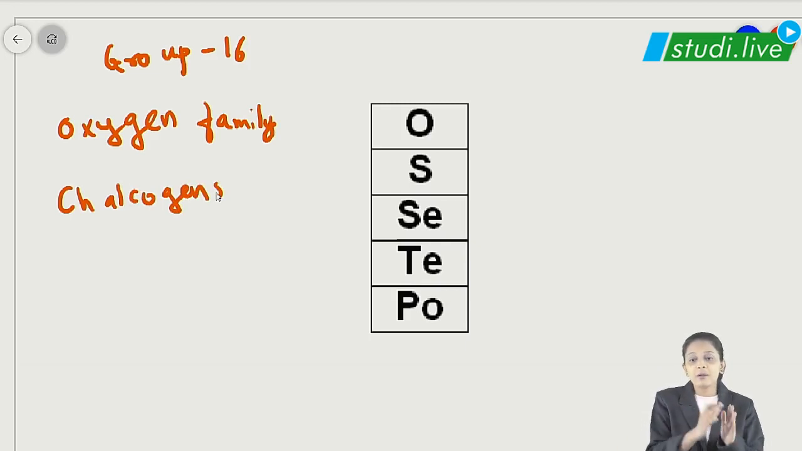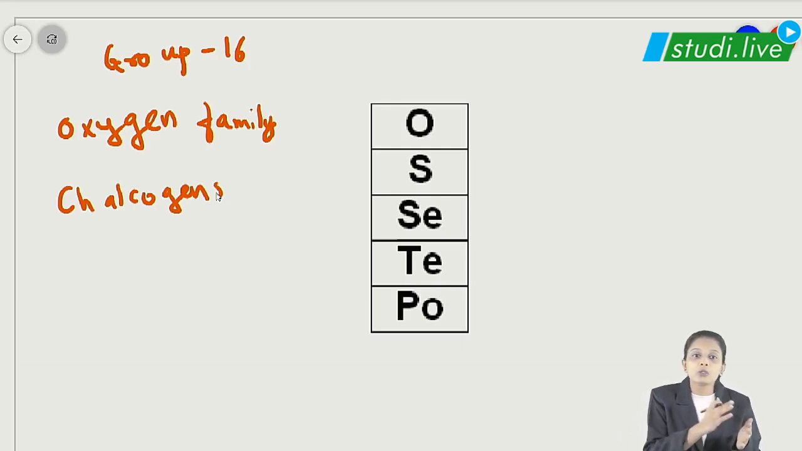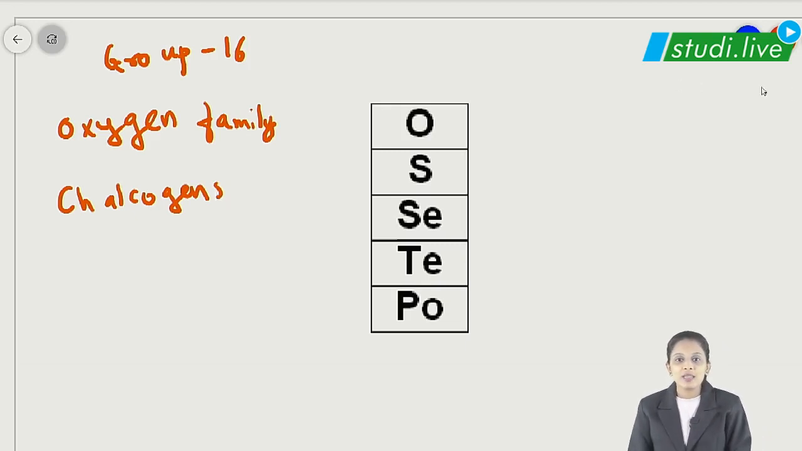The simple reason is that most of the elements of group 16 can form ores. You must be knowing what ores are. So they can form ores, therefore we name it chalcogen. Yes. So we can say over here, old.